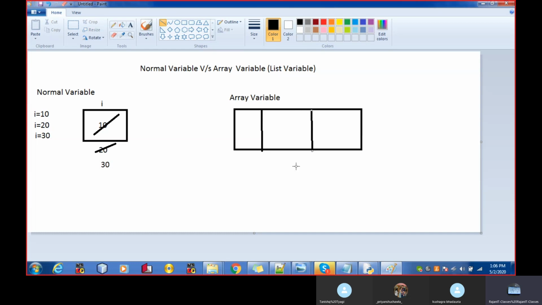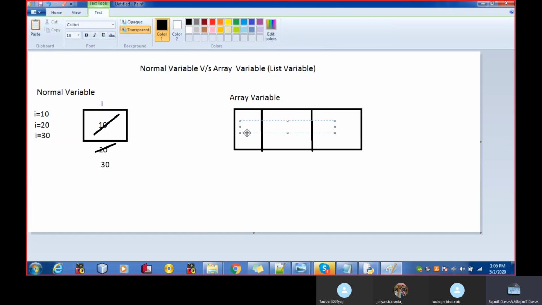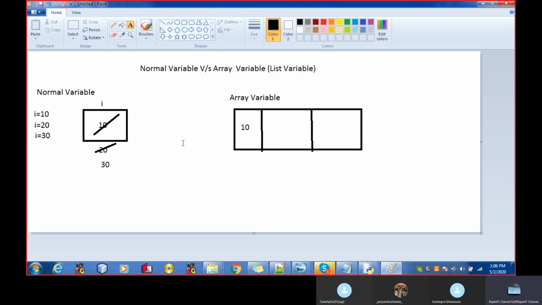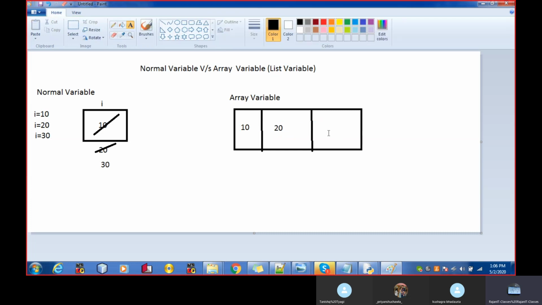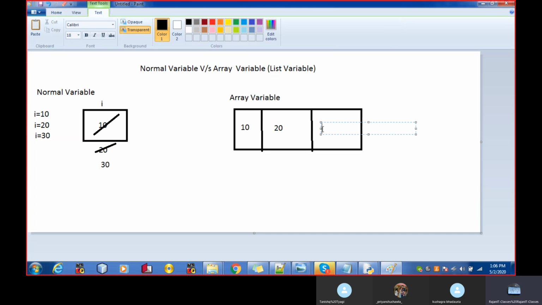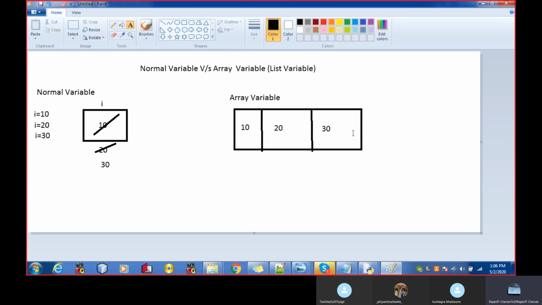Now in such a case, if I enter 10, then 10 will go in the first box. If I enter 20, the 20 will go to the second box. If I enter 30, the 30 will go in the third box. So this big box is divided into three parts.